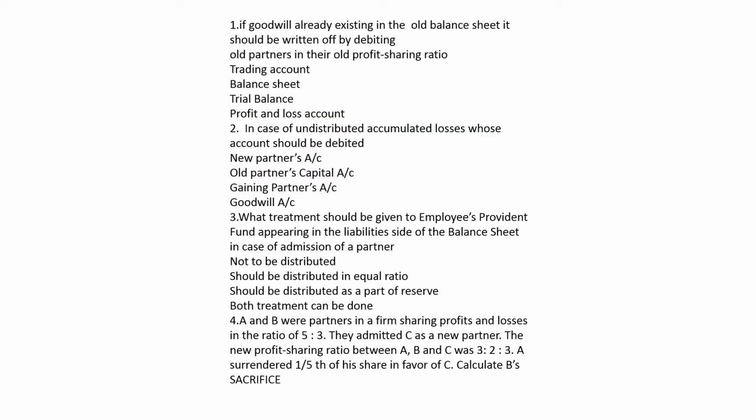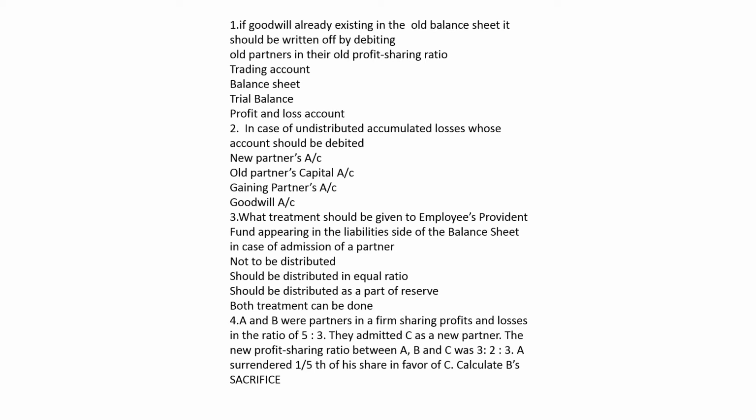Now we are discussing question number 1. If goodwill already exists in the old balance sheet, it should be written off by debiting old partners in their old profit sharing ratio. Options: trading account, balance sheet, trial balance, profit and loss account.